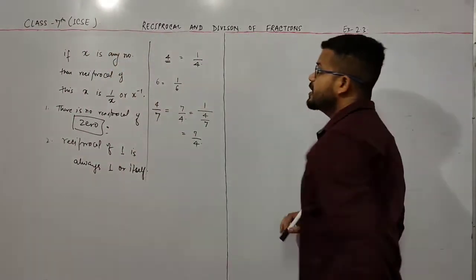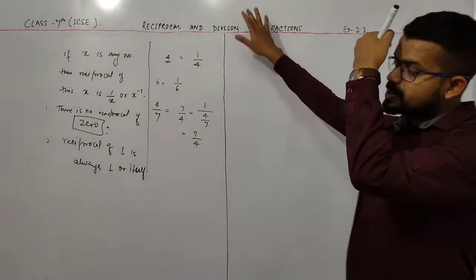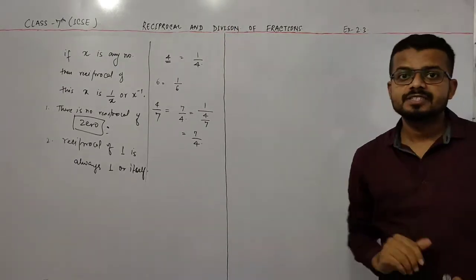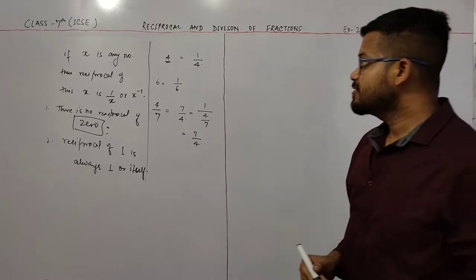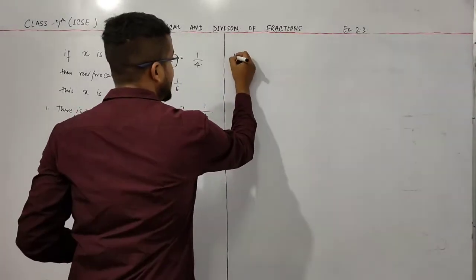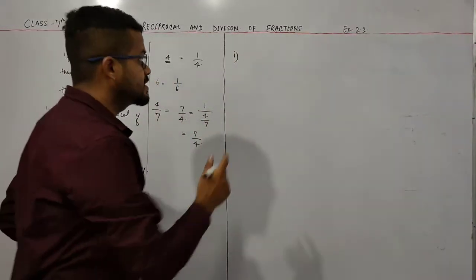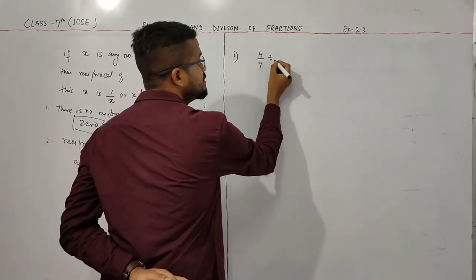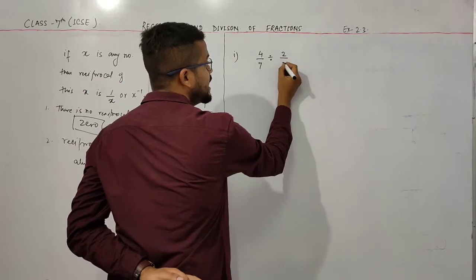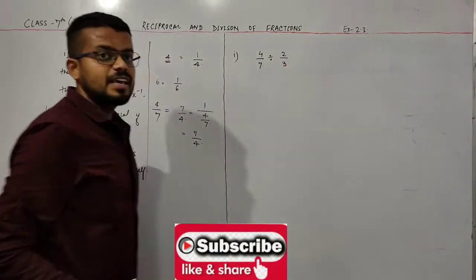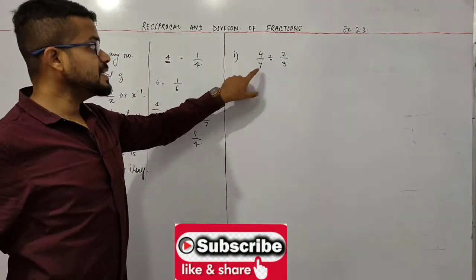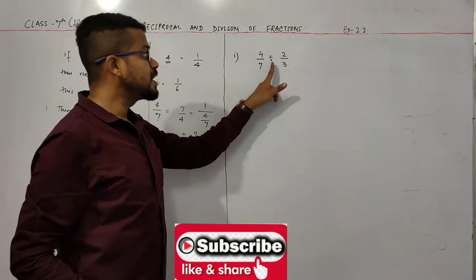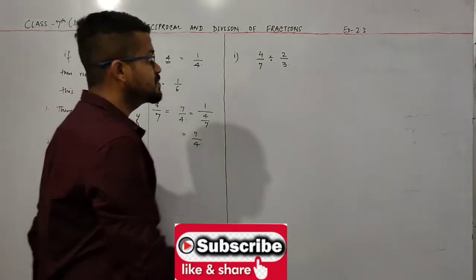Now, after reciprocal, come to this point, division. How do I divide the fractions? So, if I take some examples like 4 by 7 divided by 2 by 3. If there is a problem which is 4 by 7 divided by 2 by 3, this is the symbol of division. So how do I proceed, how do I solve this problem?